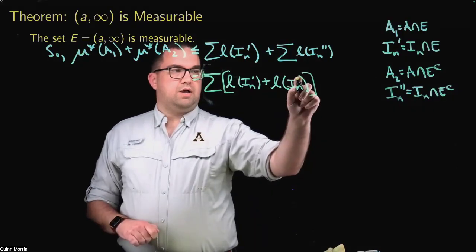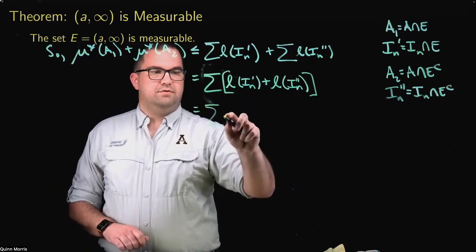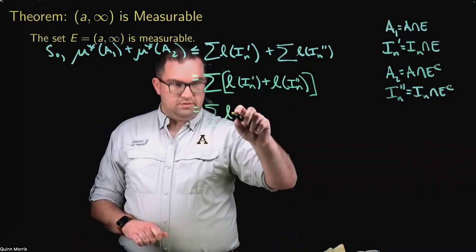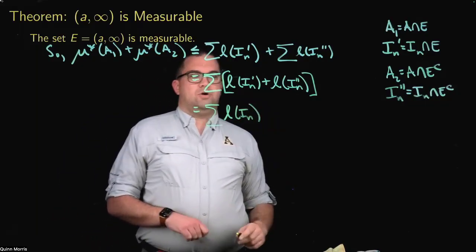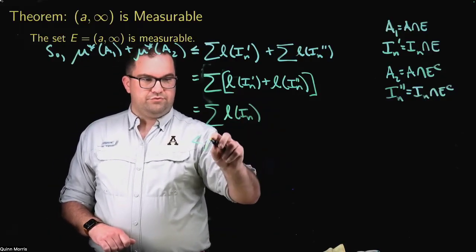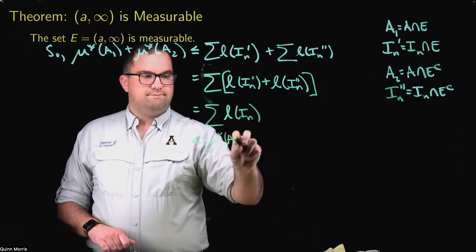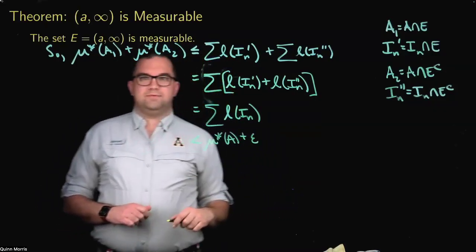And again, or the in double primes. These are additive. So these are lengths of the intervals. But remember, we chose our open cover so that this sum was less than mu star of A plus epsilon. Okay, and we could do this for any epsilon.